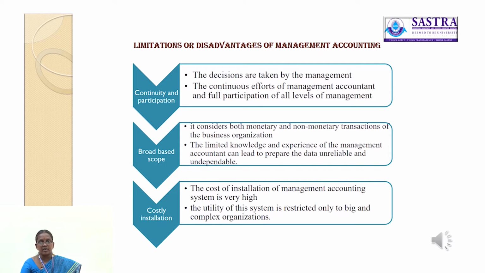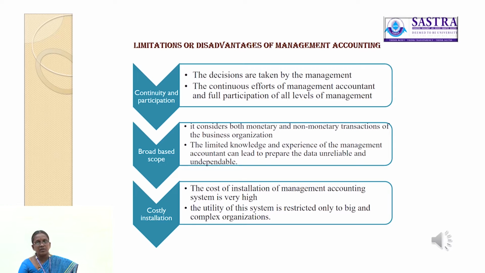The next limitation is continuity and participation. The decisions are taken only by the management. Their implementation is vested in the hands of the management accountant.